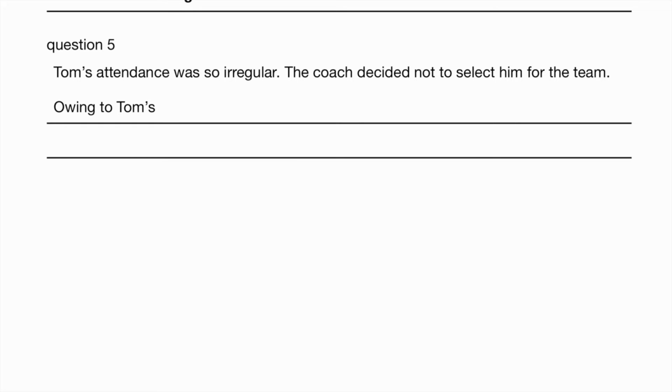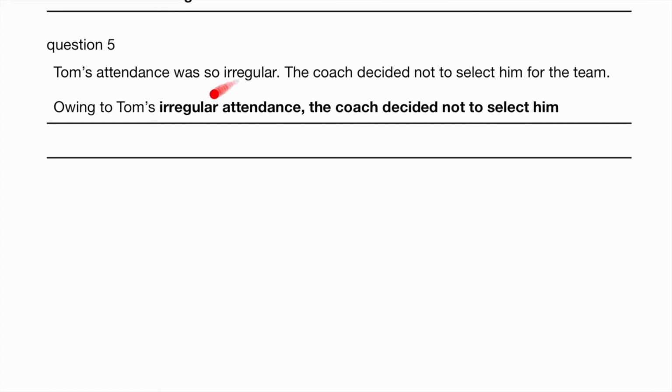Question 5 is a little bit tricky. So Tom's attendance was so irregular. So he didn't come very often, not regularly. So the coach decided not to select him for the team. So due to, owing to Tom's irregular attendance. Yeah, so it's still the same in terms of the noun form, right? Just that you combine the meaning of irregular, right? Okay, so Tom's irregular attendance, not to select him for the team.